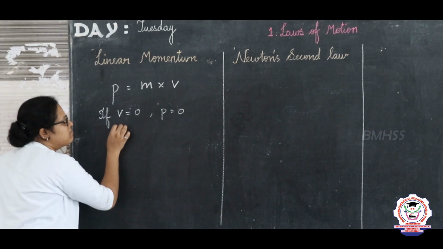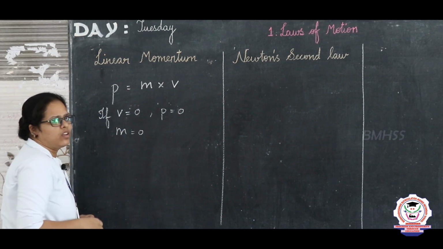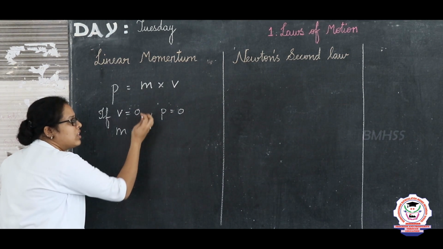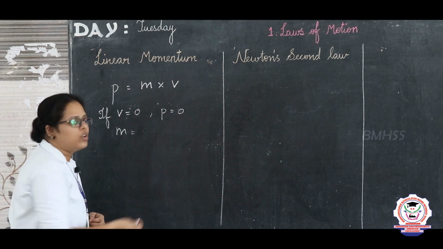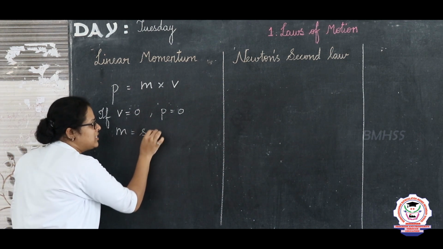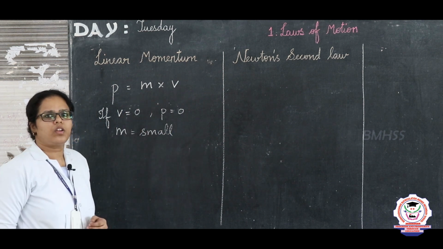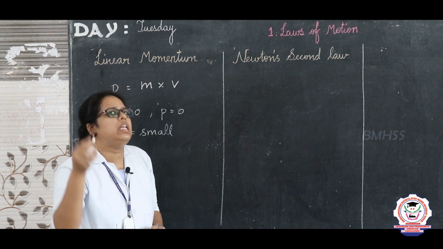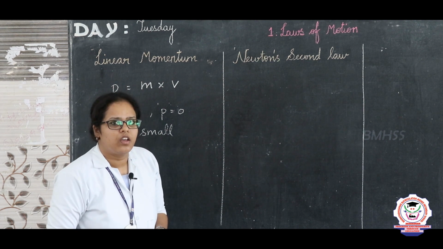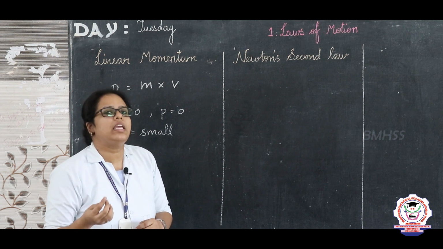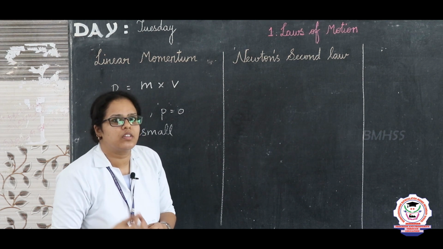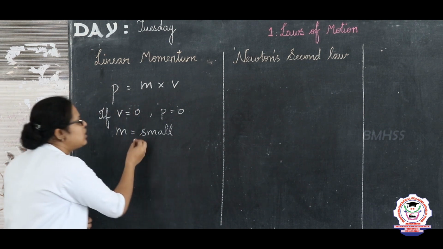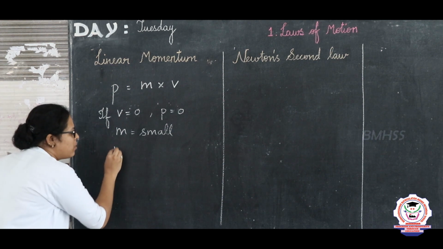And what if the mass is 0? Is there any object which has 0 mass? It is hard to imagine. So, the mass of an object will not be 0. In that case, we will be taking a mass which is very, very small. For example, if I am throwing this chalk piece at you, this chalk piece has a very small mass compared to a body weight. It is very easy to stop this chalk piece. That is, the effort we put to stop this chalk piece is very less. So, when the mass of an object is small, the linear momentum is